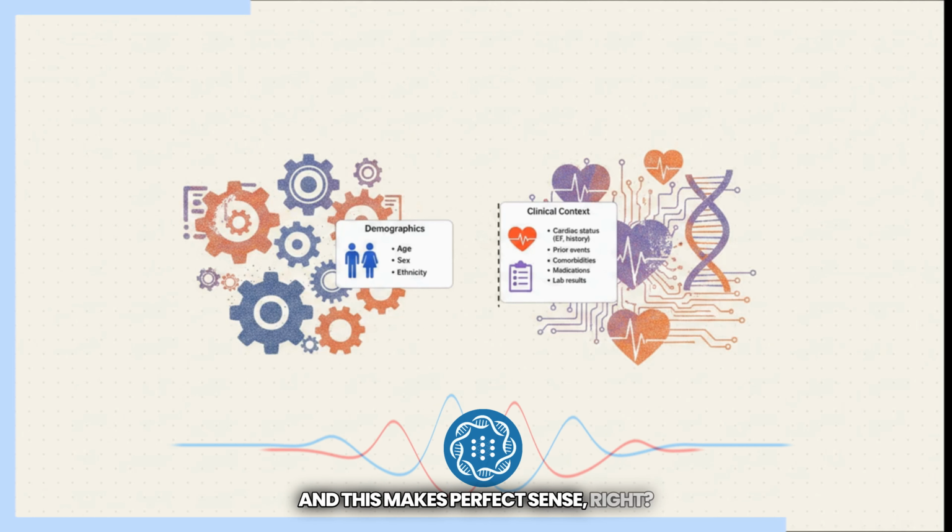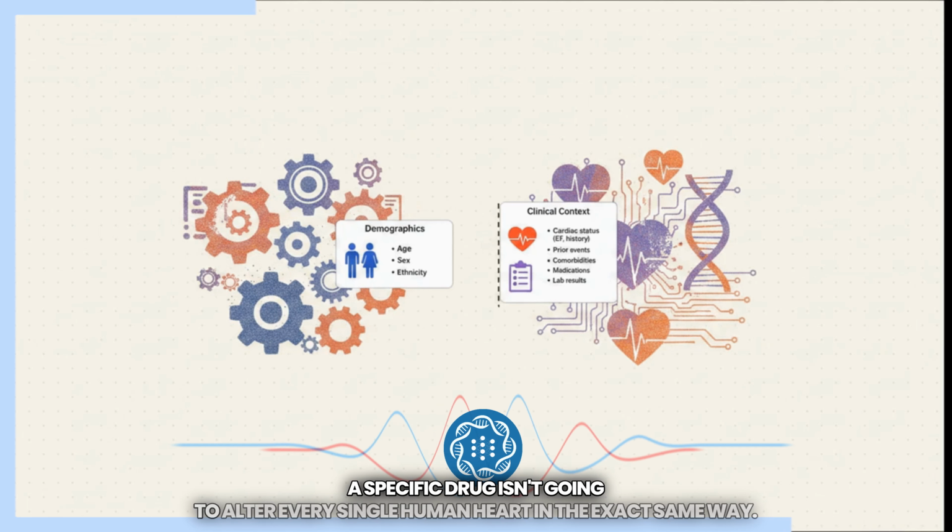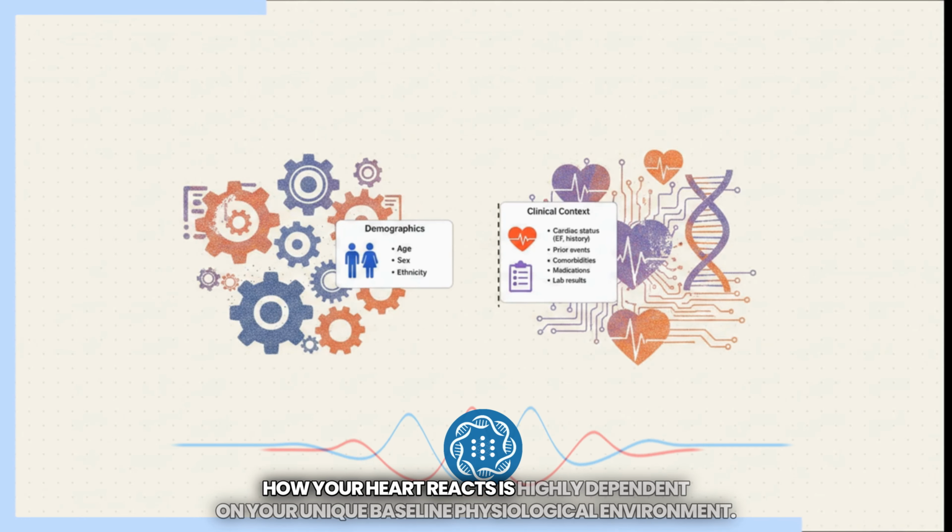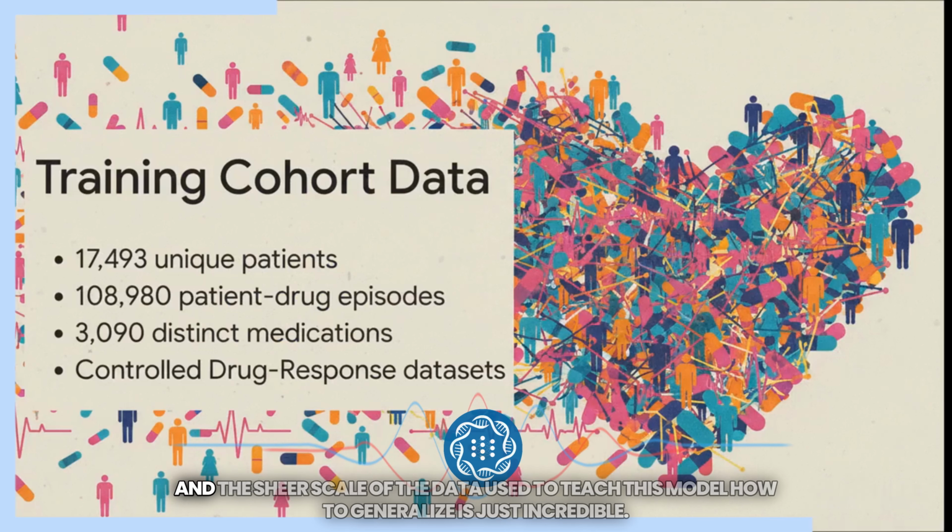And this makes perfect sense, right? A specific drug isn't going to alter every single human heart in the exact same way. How your heart reacts is highly dependent on your unique, baseline physiological environment. And the sheer scale of the data used to teach this model how to generalize is just incredible.